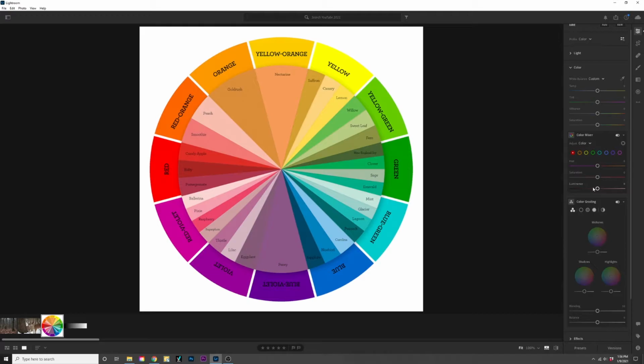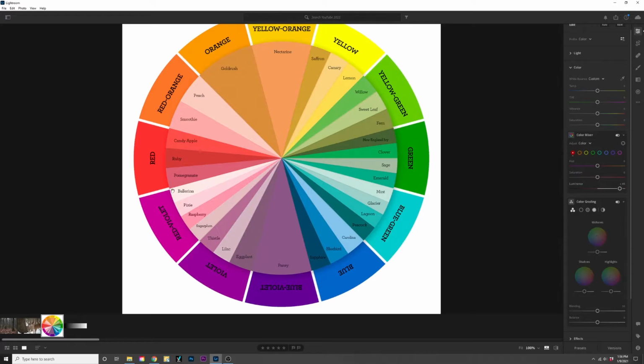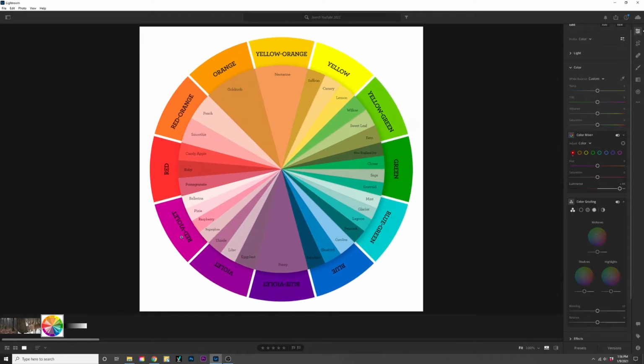It isn't like adjusting exposure, and it is not like adjusting brightness. So if you bring the luminance all the way down, the colors in the reds get a lot darker, but they never approach pure black. If you bring them up, the colors get a lot lighter, but they're not going to be pure white. Even over here, where it looks like it's almost pure white, there is a difference between the actual white background and that color ballerina right there, which is a red-violet tone. I didn't name it, but there it is.